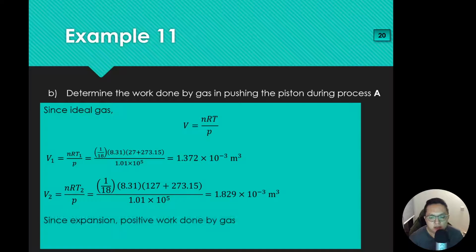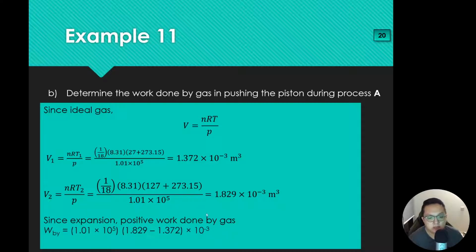Okay, since this is an expansion, positive work is done by the gas. You see that I will not care so much about substituting in the values in the correct order. I will first determine whether it's expansion or contraction, and whether I'm supposed to find work done by or work done on. With these two things in mind, I can decide whether I should take the positive or negative value.